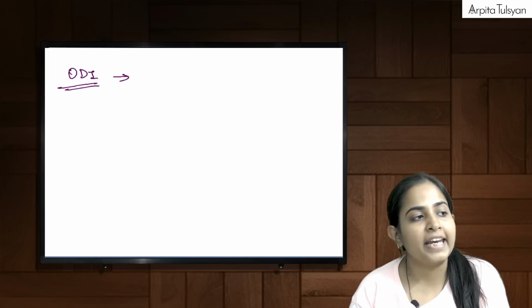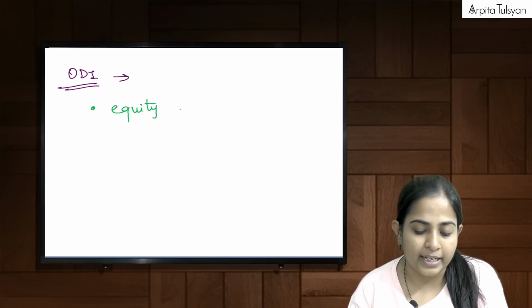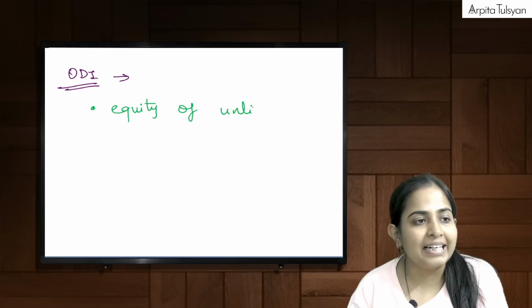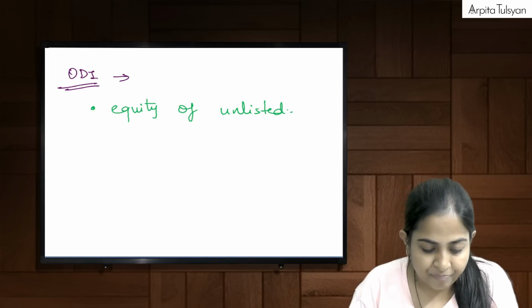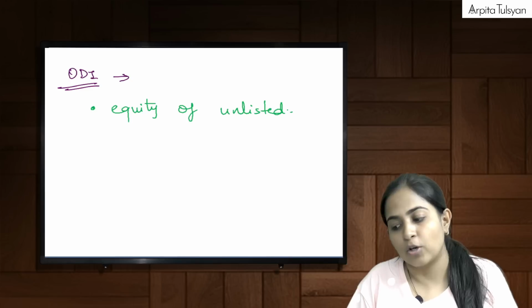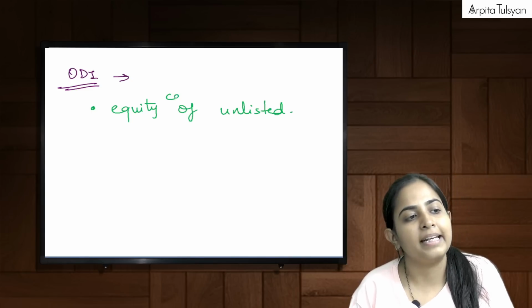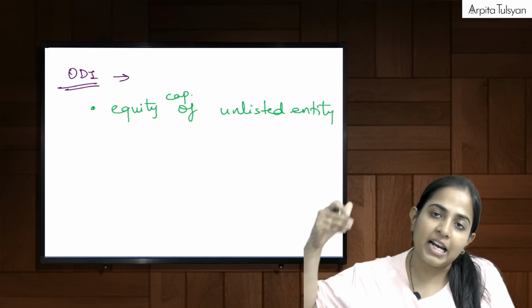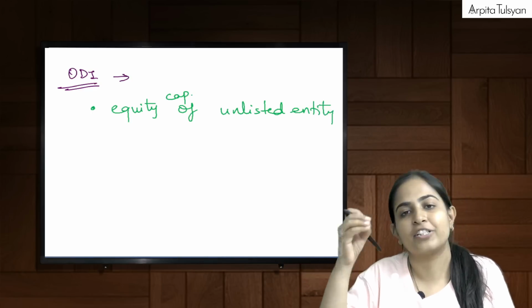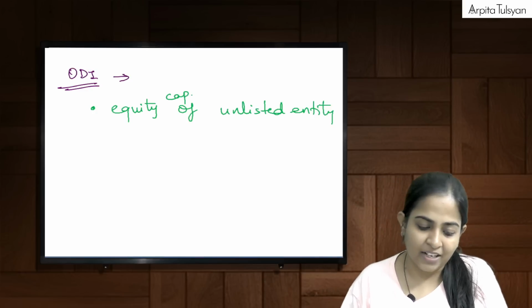First of all, if you have contributed to the equity capital of an unlisted foreign entity, meaning there is an unlisted foreign entity and we have done investment in that, that will be included.